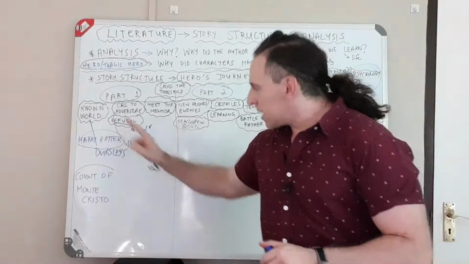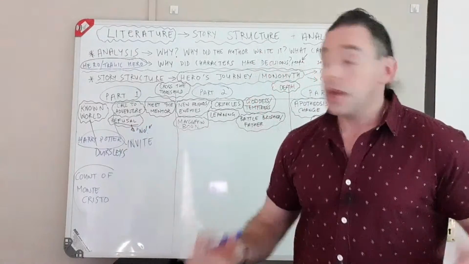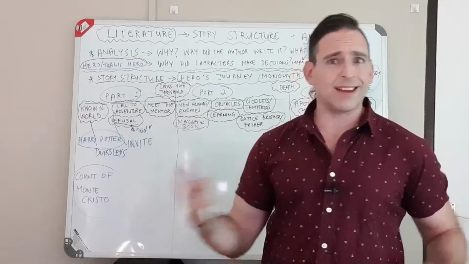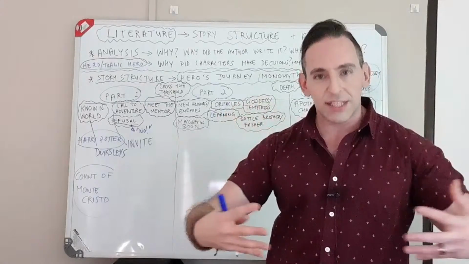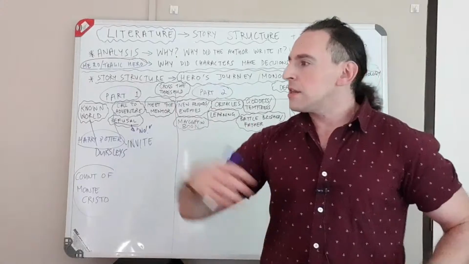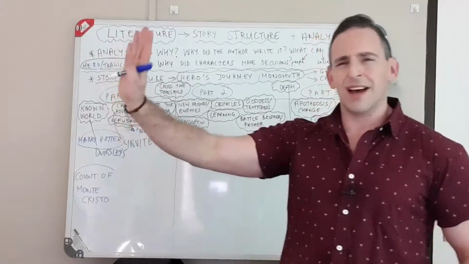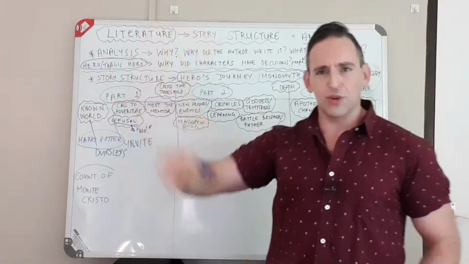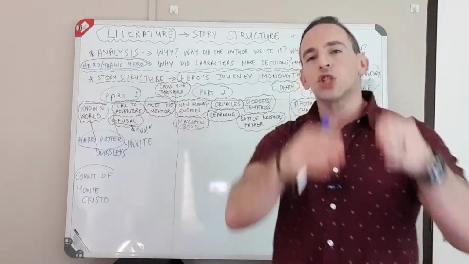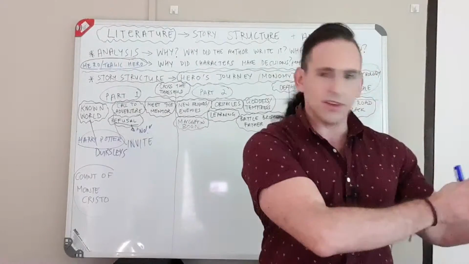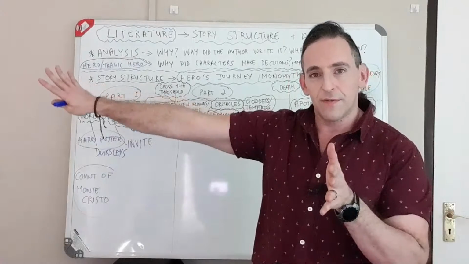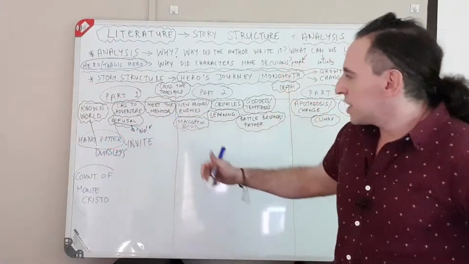So often at the beginning, the hero doesn't want to do it. In Harry Potter, he doesn't believe at the beginning that this is a real world until he starts to see what is happening. And oftentimes you'll see in stories, the hero says, no, I don't want to do this. No, thanks. You do it without me. And there needs to be another reason given for him to go on the adventure, because he's happy in this known world, even if it's not the best world. He's not ready for the adventure yet. So there is refusal.